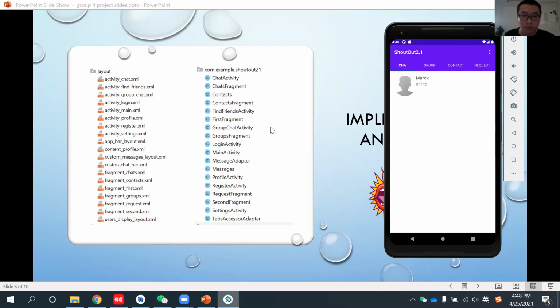And the second module for us is the groups and the chat. There are 2 things in the chat, the one-on-one chat and the group chat. For the group chat, you can chat in the group, and for the one-on-one chat, you can chat with a specific friend. And this is the keystone module for this application, because the main purpose for us is to chat.